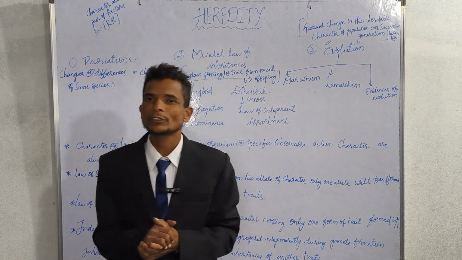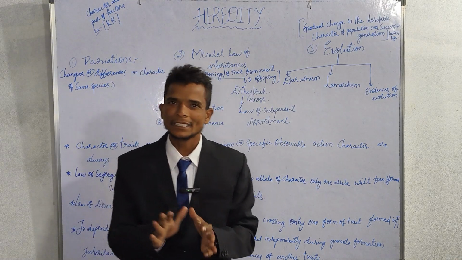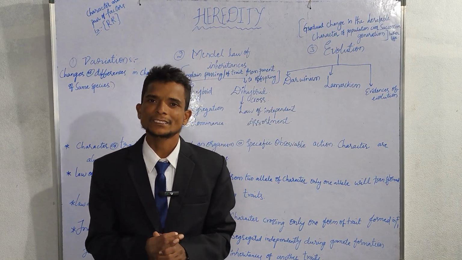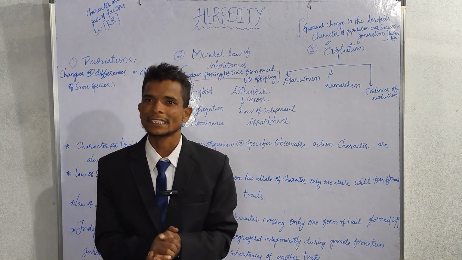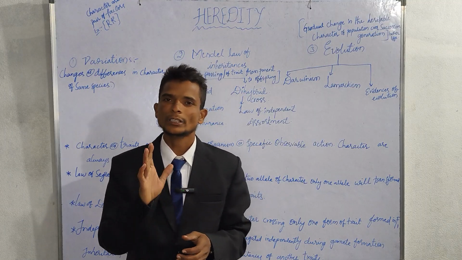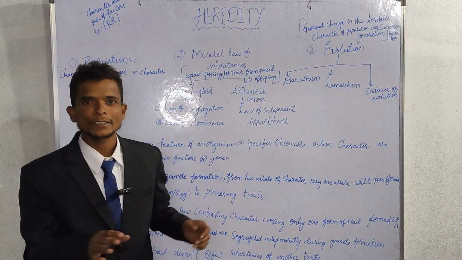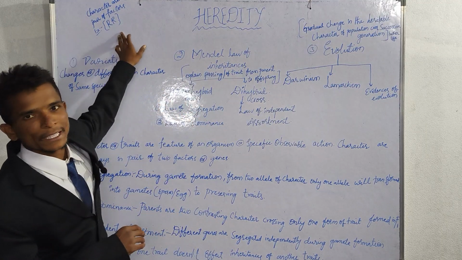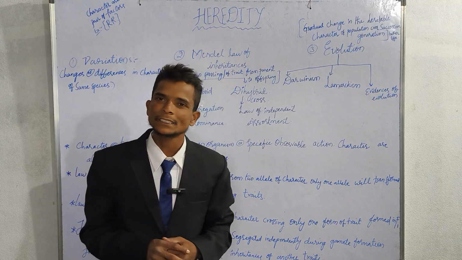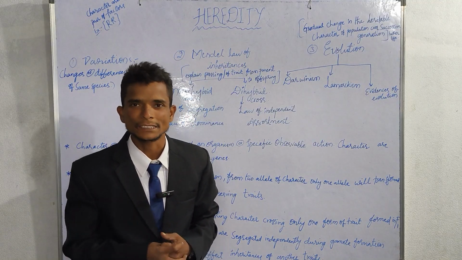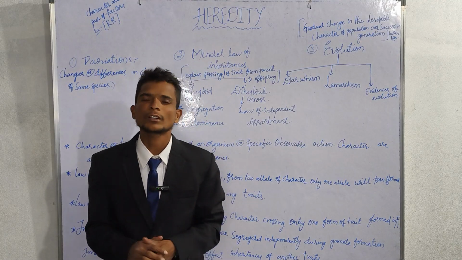And first of all, what do we know about characters? A character is nothing but the features of an organism, the observable characteristics of an organism. Characters or traits, both are the same, like synonyms. Traits or characters are always in a pair of factors. A pair of factors, always a factor, always a trait, like a capital or a small letter.